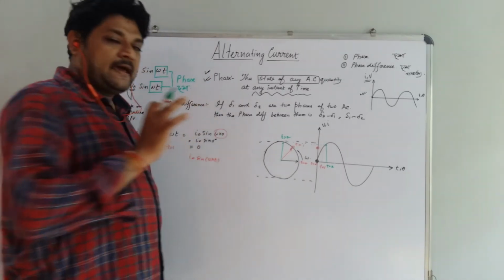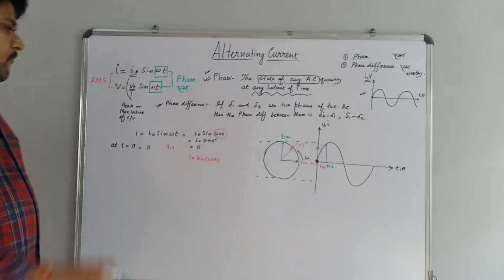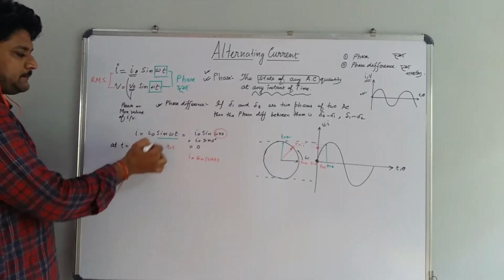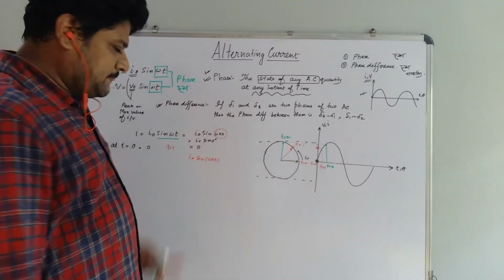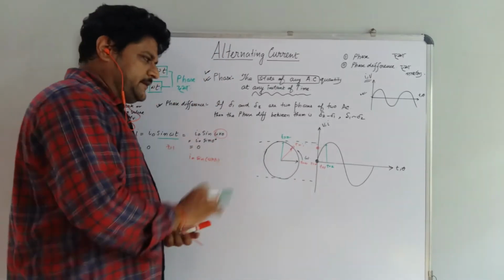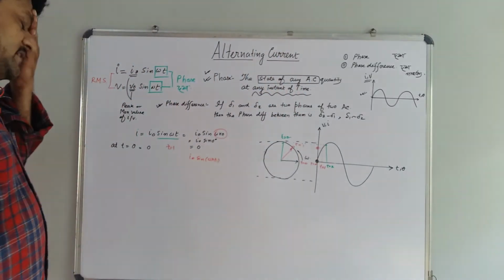If that angle has some finite value of sine, then that will be the value of sin omega t. Now multiply with the peak value, and we get the I. Got it? I will explain it when I go to the topic, that is phase difference.